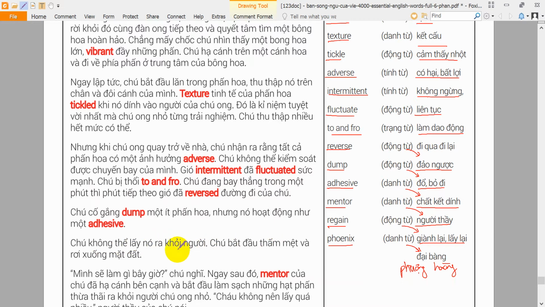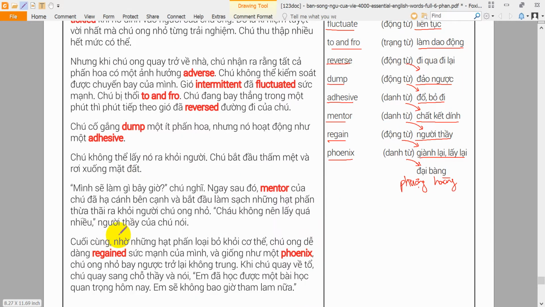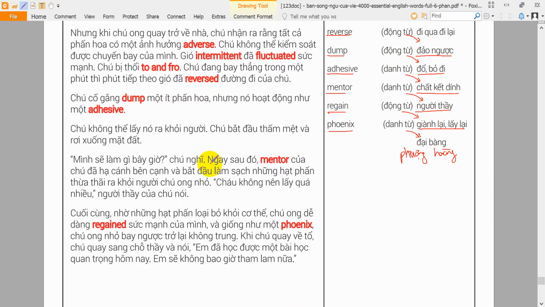He became tired and fell to the ground. What am I going to do now? He thought. Just then his mentor landed next to him and began cleaning the excess pollen off the little bee. You shouldn't have taken so much, his mentor said. Finally, with the pollen off of him, the bee easily regained his strength, and like a phoenix, the young bee flew back into the air. When he returned to the hive, he turned to his mentor and said, I learned an important lesson today. I will never be greedy again.